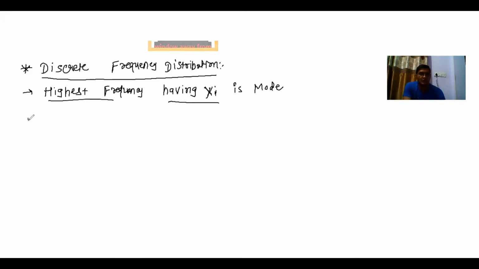Here, they have provided xi and fi. The values of xi are 0, 1, 2, 3, 4, and 5. In fi, the values are 45, 22, 18, 10, 6, and 4.